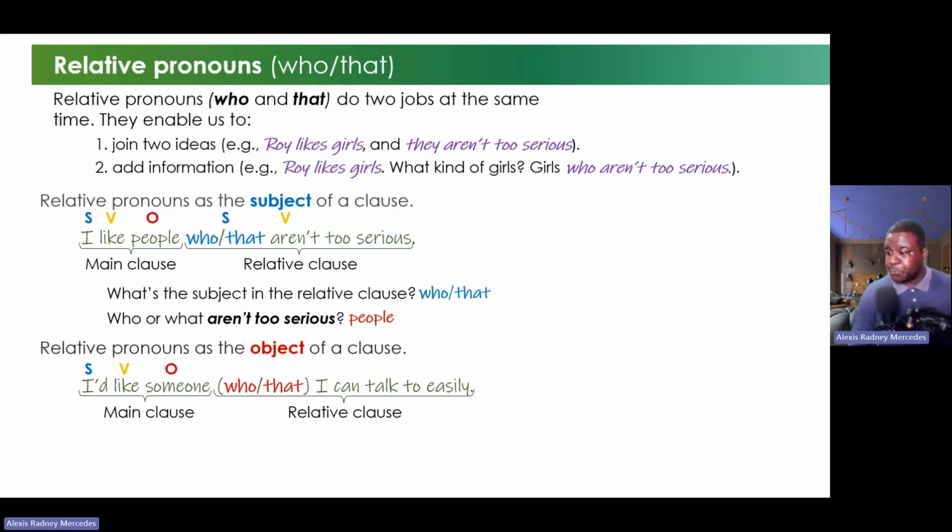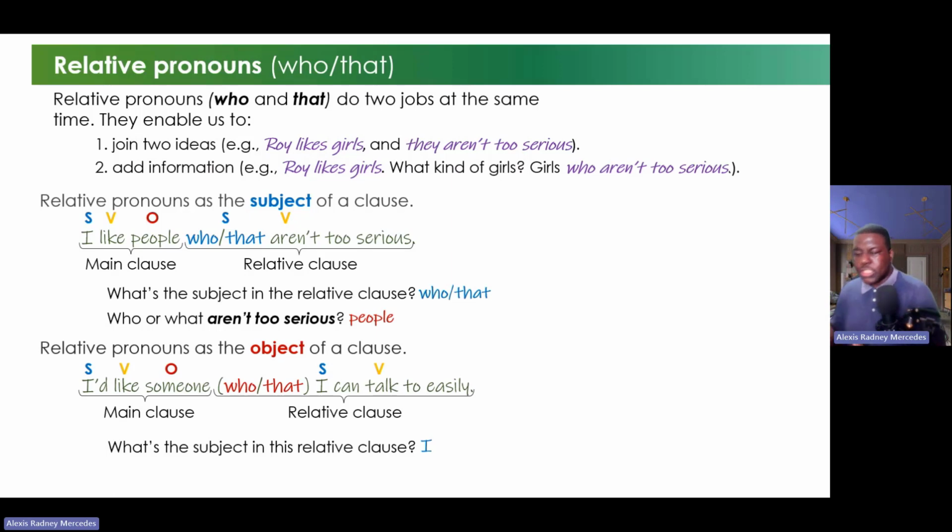Yes. Now, the answer to this question: what is the subject in the relative clause? It is I. Now we have a pronoun, I. And what is the verb? Well, the verb is talk. I can talk to someone easily. Okay? That is the principal verb in this clause.